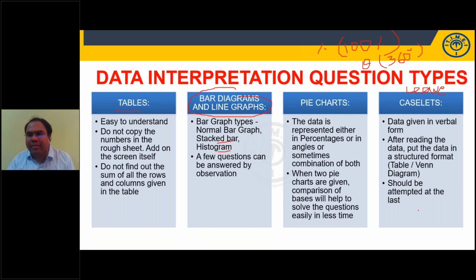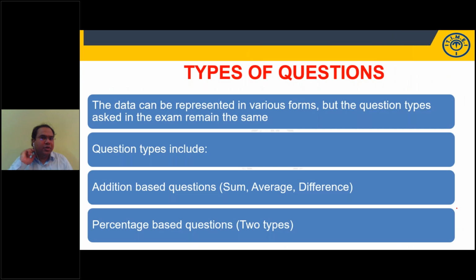Data given in verbal form, like your reading comprehension, will be given like these passages. Read the data, capture this data either in the form of a table, or sometimes in the form of a Venn diagram. It's like students with 3 hobbies, or from 3 different states writing 3 different exams. When there are 3 parameters or more, it is better you take it in the form of a Venn diagram. Should be attempted in the last, that too if time permits. Otherwise, don't attempt.